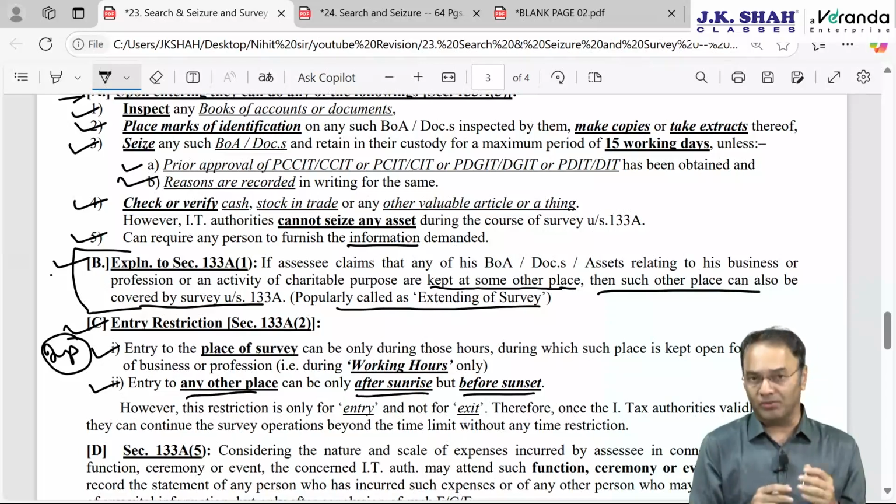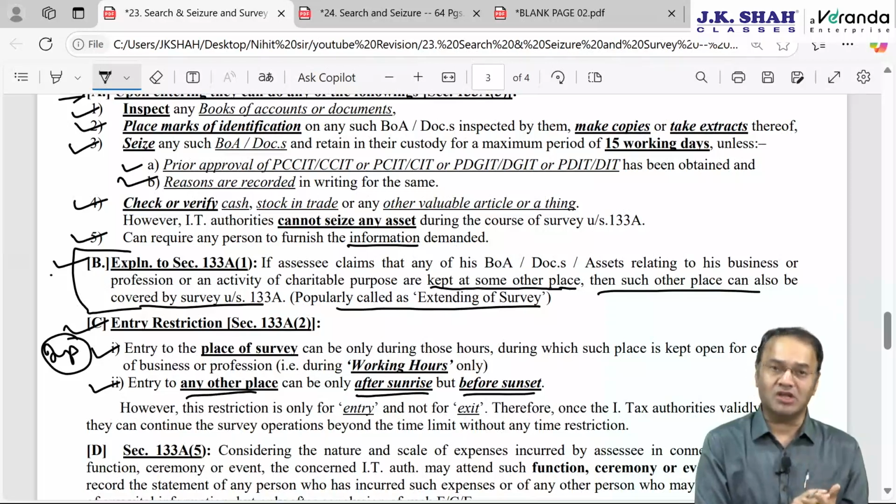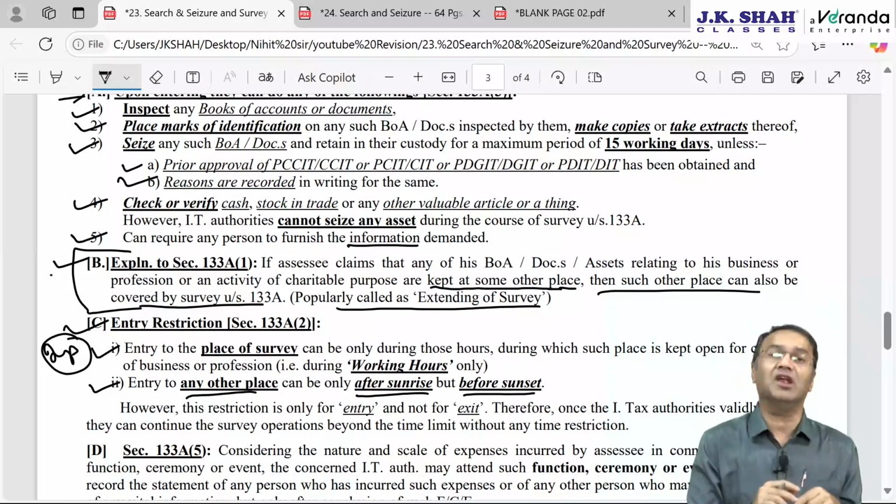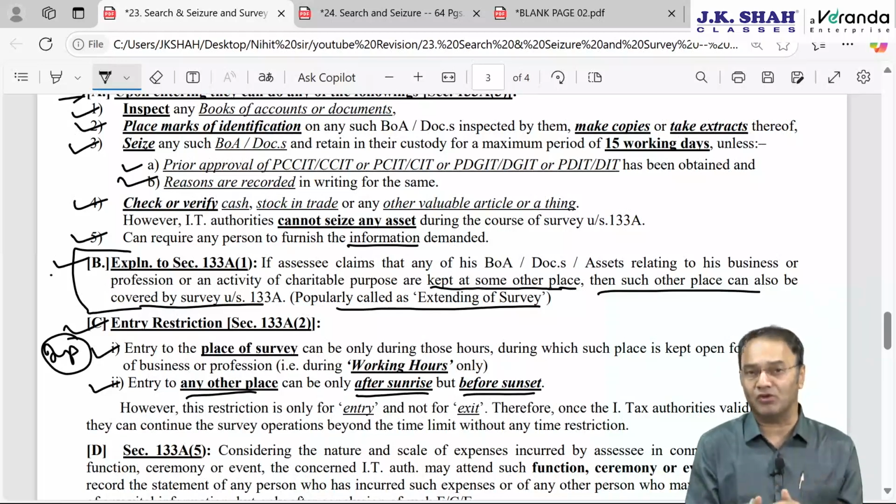Many people goof up here. After sunrise, before sunset. One student of mine in a mock test exam earlier had goofed up, he mixed up between sunrise and sunset. So he ended up mentioning after sunset, before sunrise.